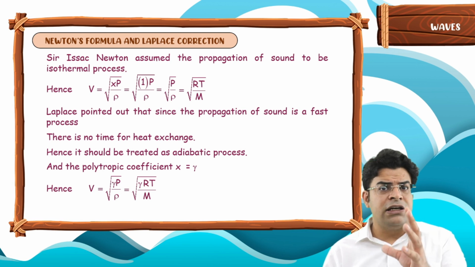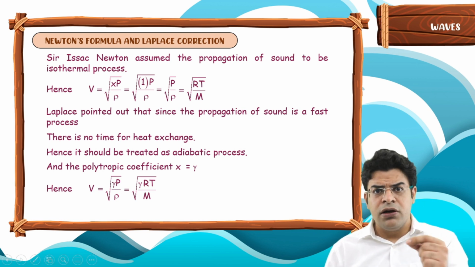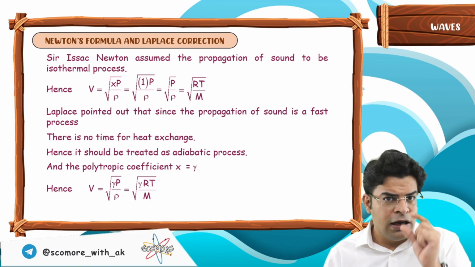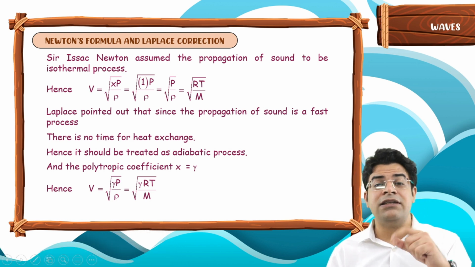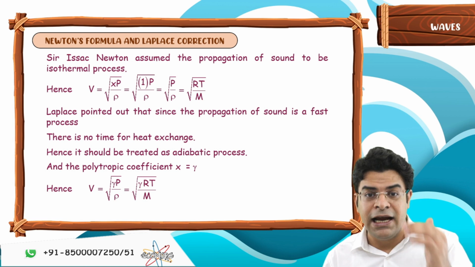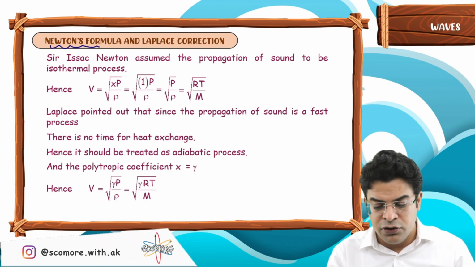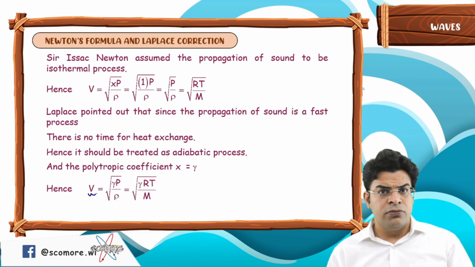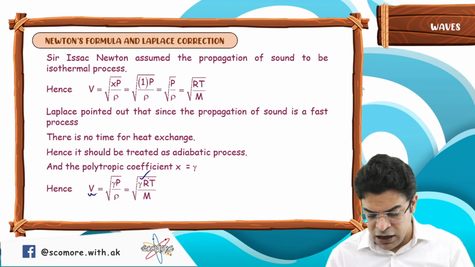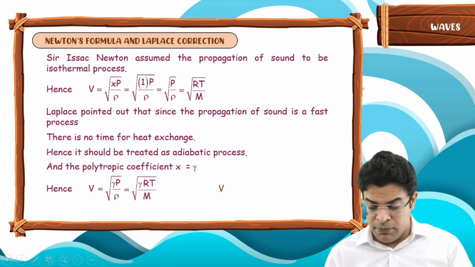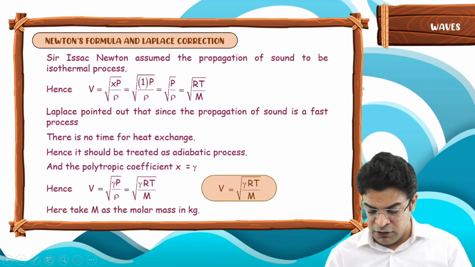So, which correction did Laplace make? Sir Isaac Newton assumed the process of propagation of sound to be isothermal in nature. Laplace pointed out that since it's a fast process, there is no time for heat exchange, and hence it should be treated as an adiabatic process. So now we have learned Newton's formula and the Laplace correction. Now the speed of sound should be thought of as under root of gamma RT by M. Remember here, M is the molar mass in kg. So V equals under root of gamma RT by M. Here M is the molar mass to be taken in kg.